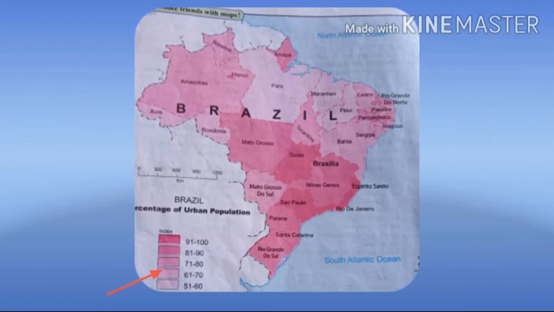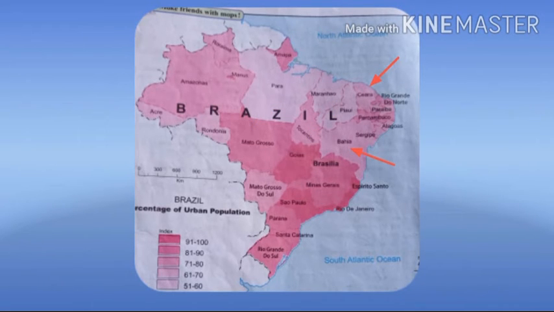The states with 51 to 60 percent of urban population we can see are Para and Maranhão, and states with 61 to 70 percent are Ceará and Bahia.